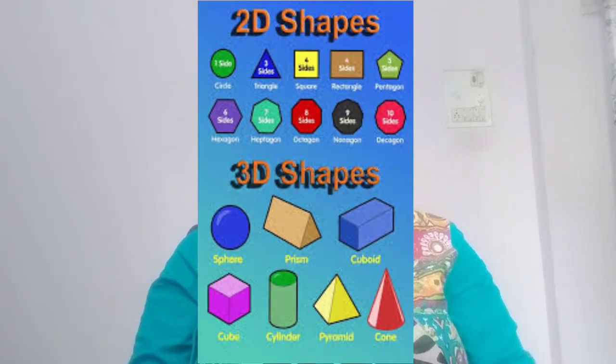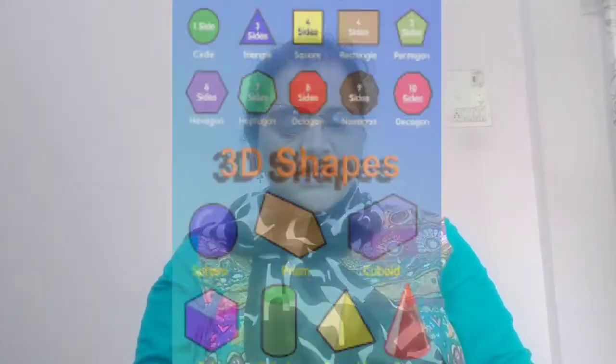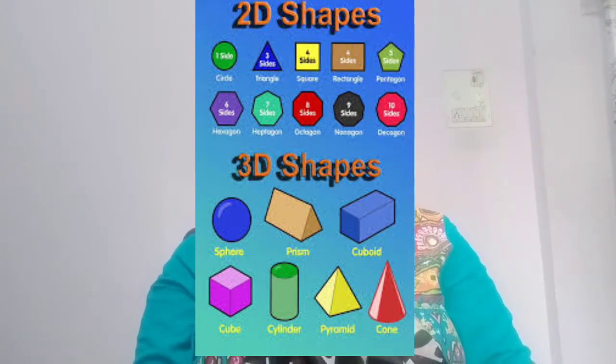What is meant by two-dimensional and three-dimensional? A surface having length and breadth is called two-dimensional. This book is two-dimensional as it is having length and breadth. Next is three-dimensional. An object having length, width and height is called three-dimensional.